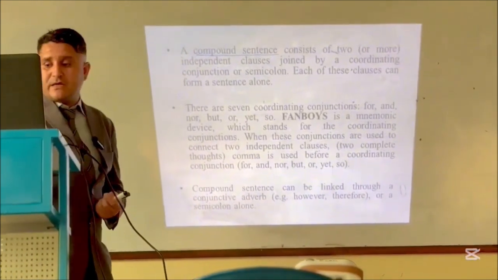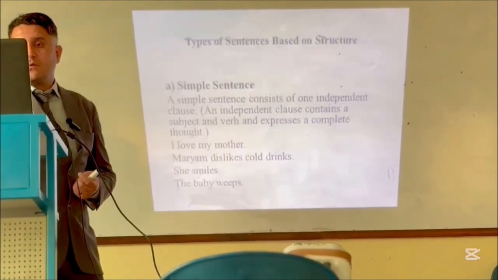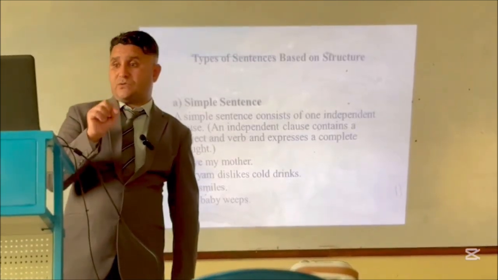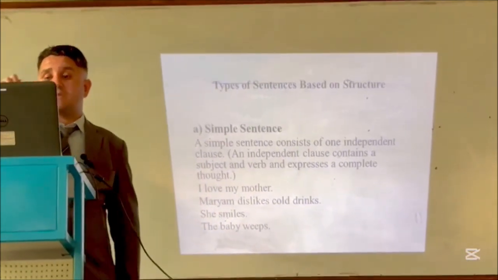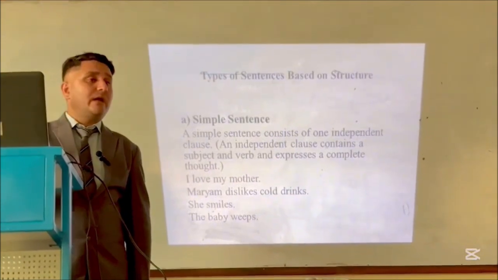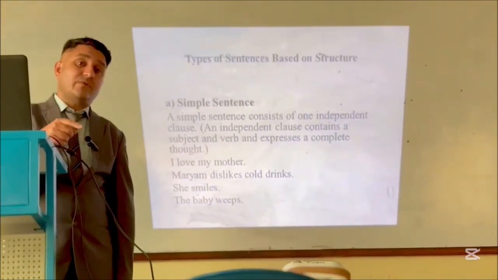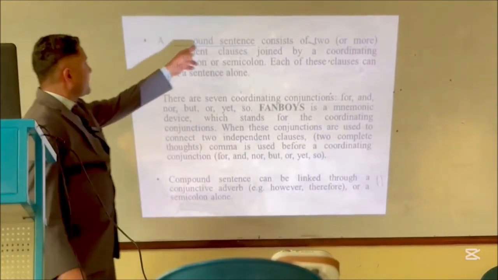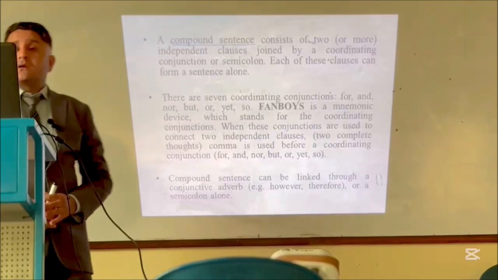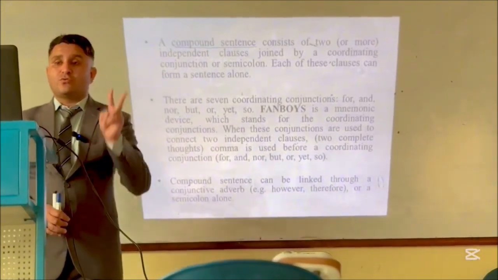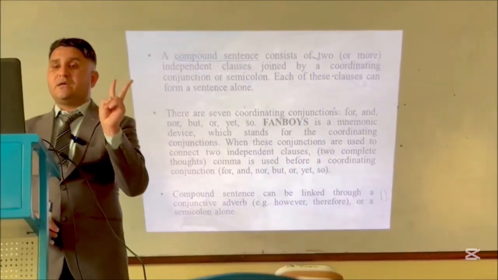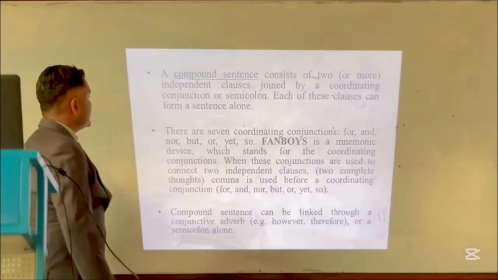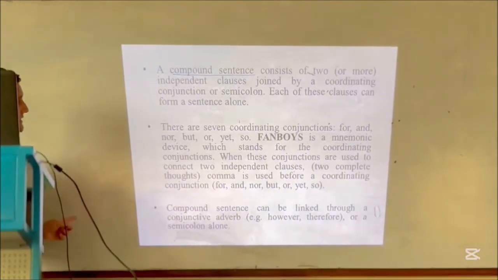In the previous topic, you studied about the simple sentence that consists of one independent clause. One independent clause consists of a subject and a verb, and it conveys a complete thought. Here, a compound sentence is a combination of two independent clauses. They are joined by a coordinating conjunction or a semicolon, and each of these clauses can constitute or make a sentence.